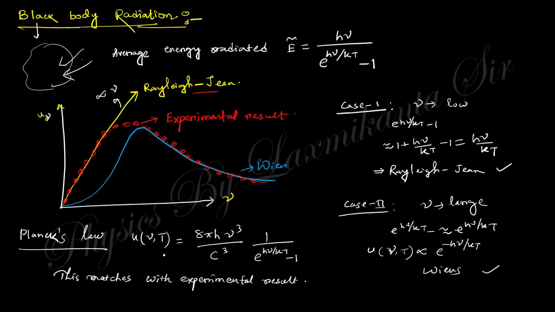If you want to find the total energy U_T, this is nothing but the integration of that over the overall region, 0 to infinity. So if you put this value, 8 pi h nu cubed by c cubed, times nu cubed by exponential h nu by kT minus 1, d nu, from 0 to infinity.